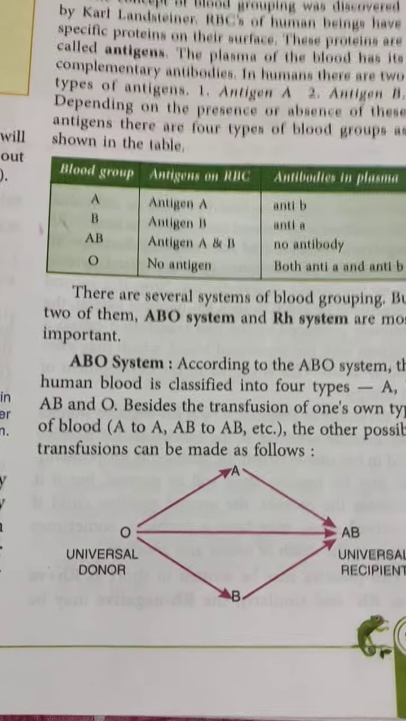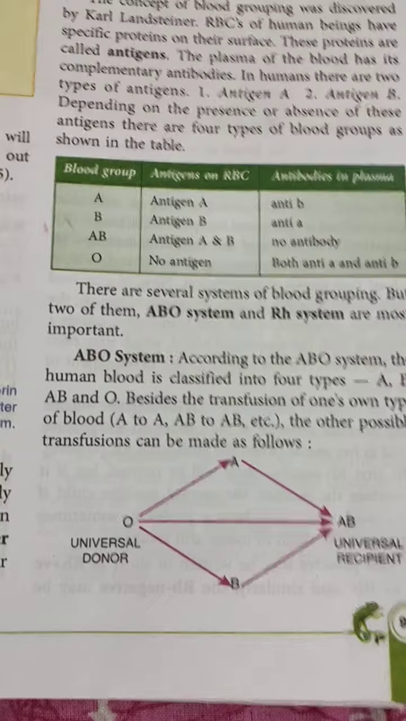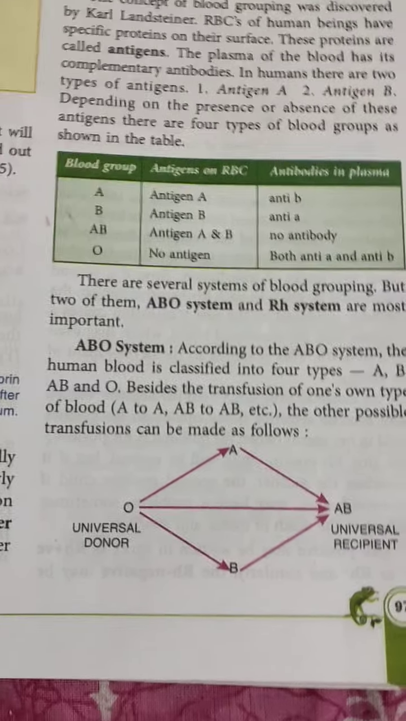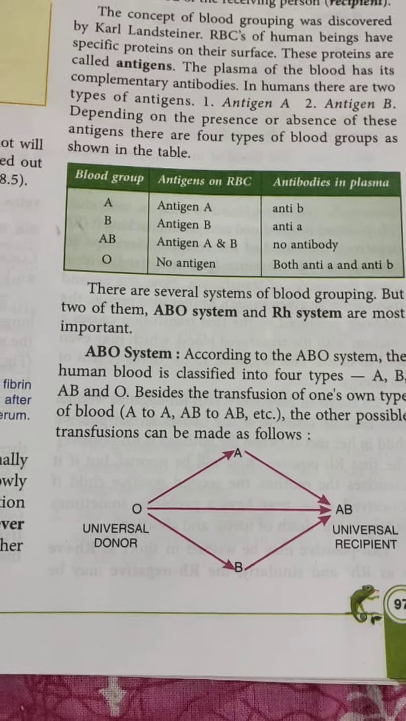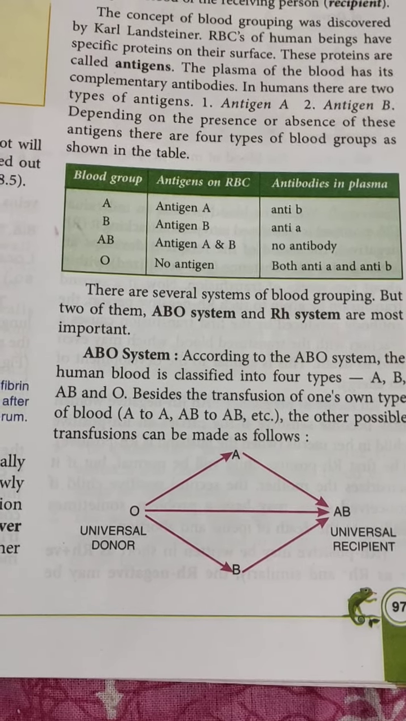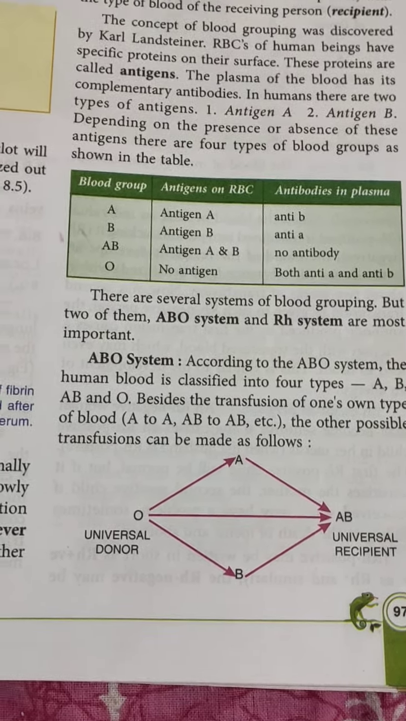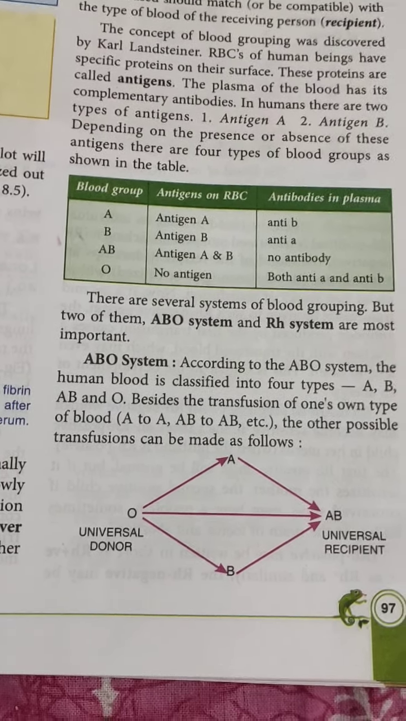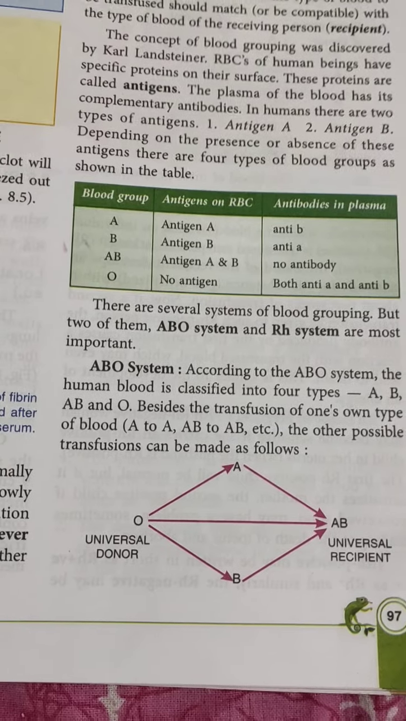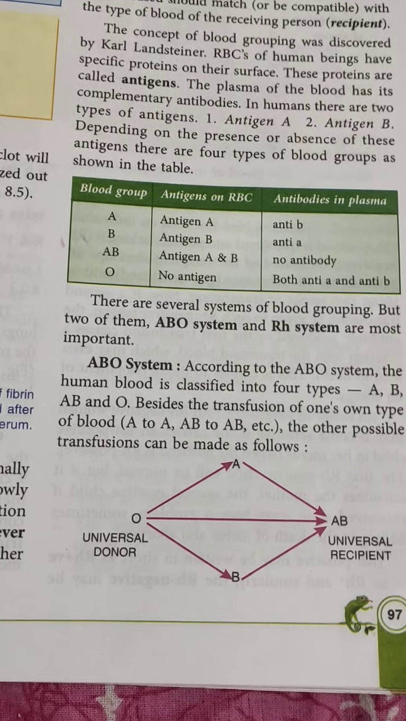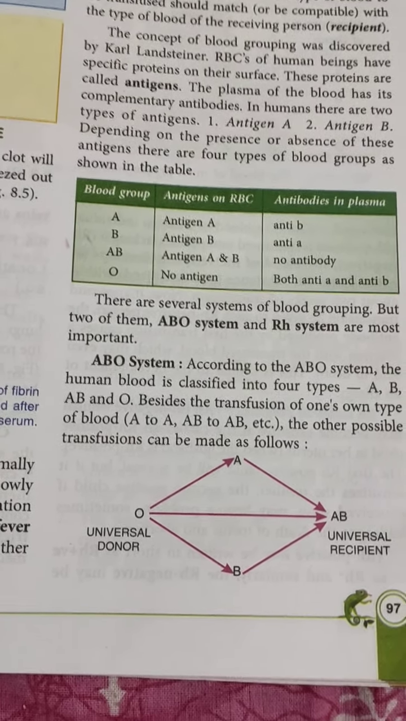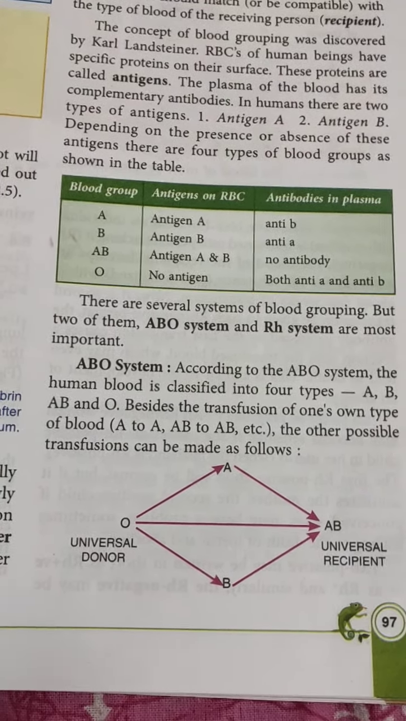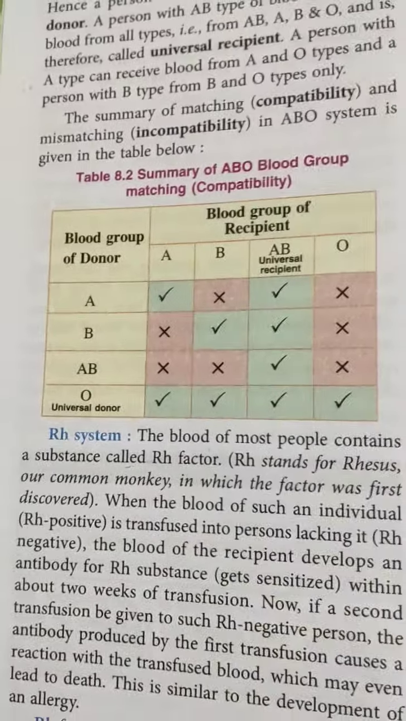So as you know, the universal donor is the O blood group and the universal recipient is the AB blood group. So O can give blood to A, AB, B. And AB can receive blood from A, O, B. Okay. Now, you have to remember which one is the universal donor and which one is the universal recipient. Now, see this chart.